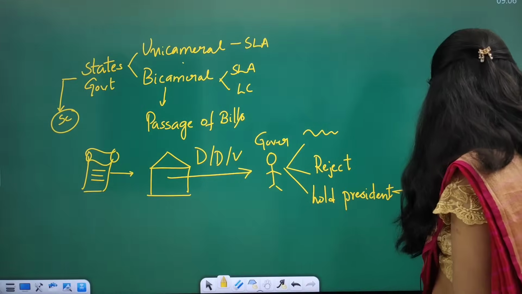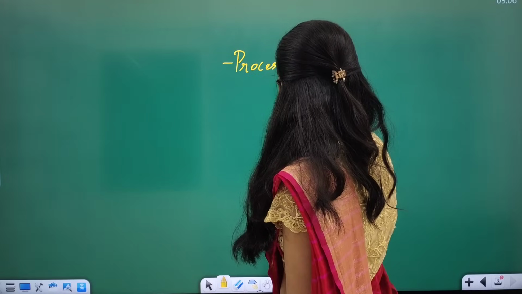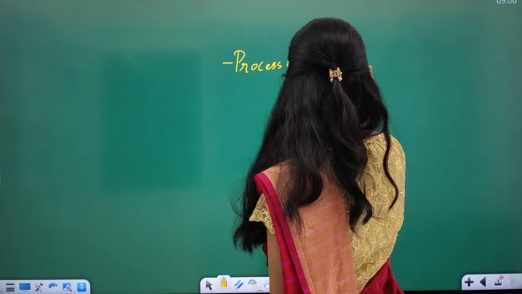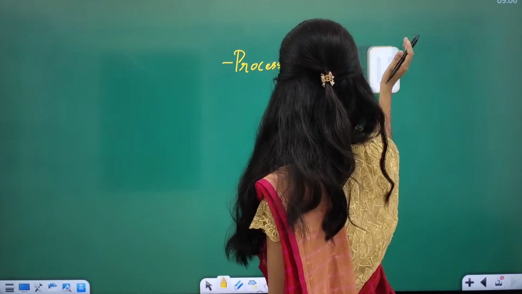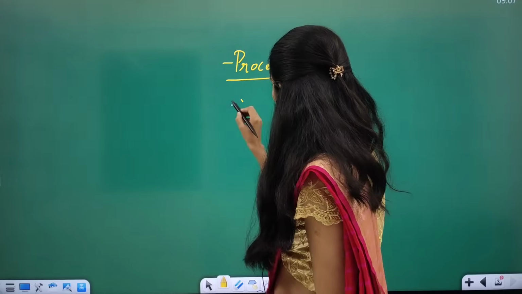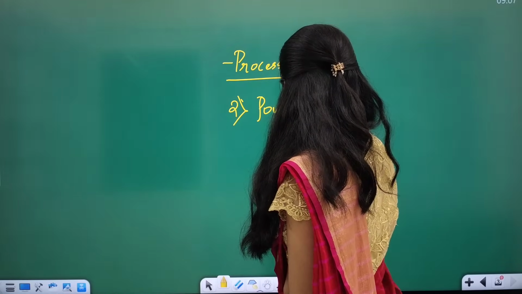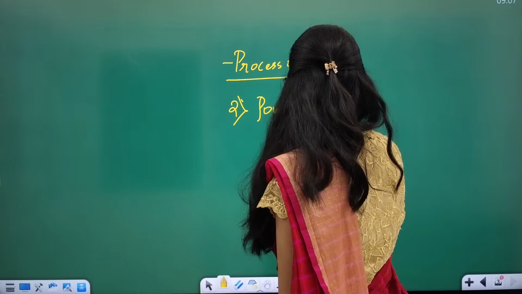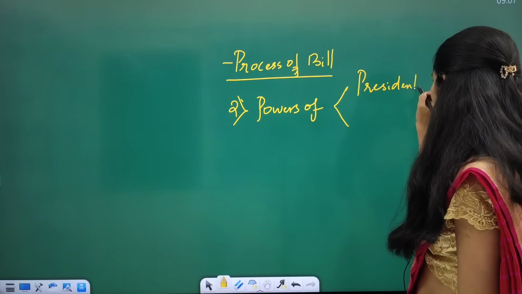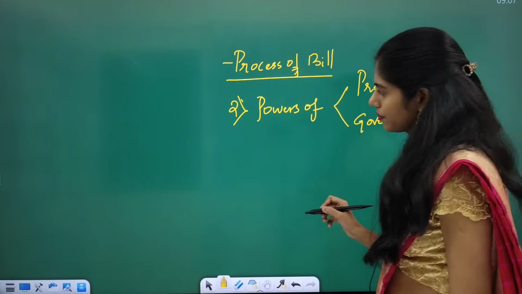Here you have to know the process of passage of a bill, like first reading, second reading, third reading, etc. And the second one you have to know is the powers of the President as well as the Governor in the passage of a bill.